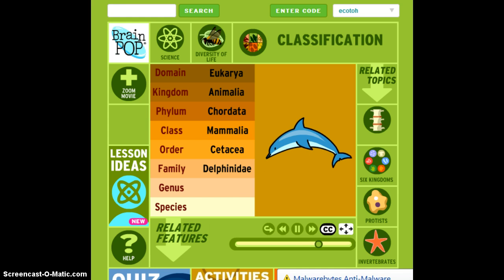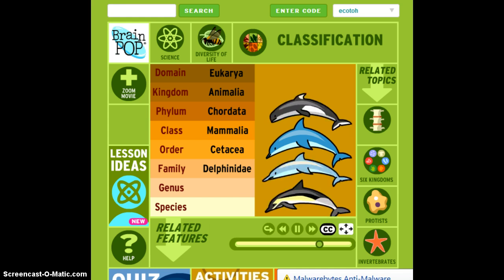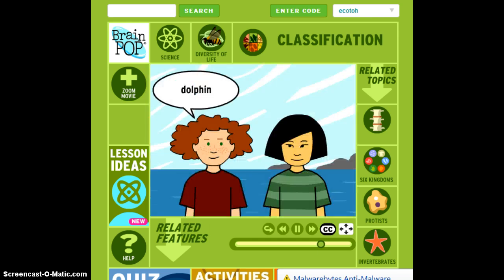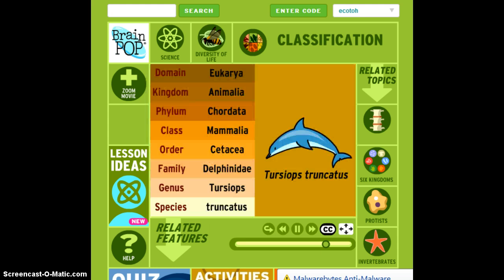Like, if you just said dolphin, you might mean any one of a bunch of different species. Plus, the word for dolphin is different in different languages, so someone from another country might not know what you're talking about. But Tursiops truncatus is recognized around the world to mean one specific species of dolphin, the common bottlenose. Since all genus names are unique, you can figure out an organism's family, order, class, phylum, and kingdom just from the binomial name.